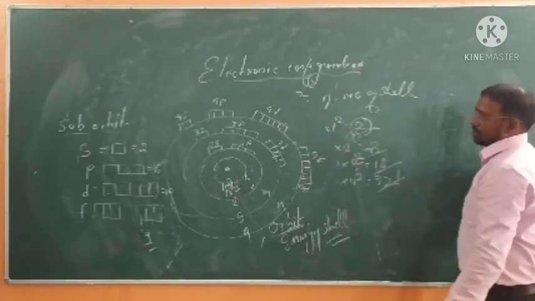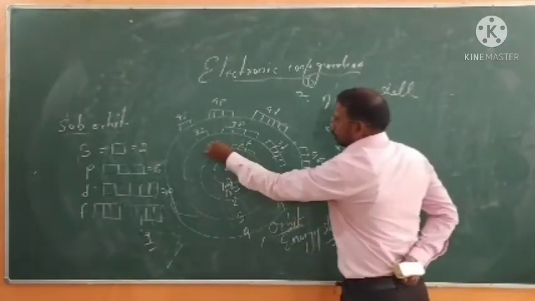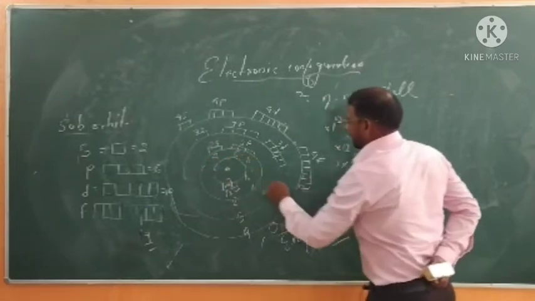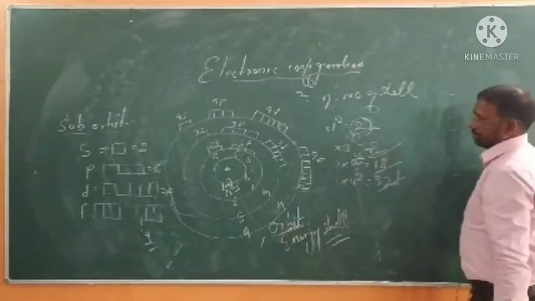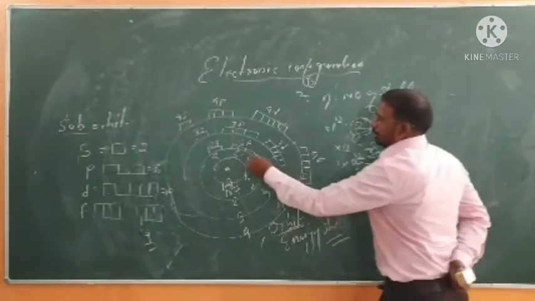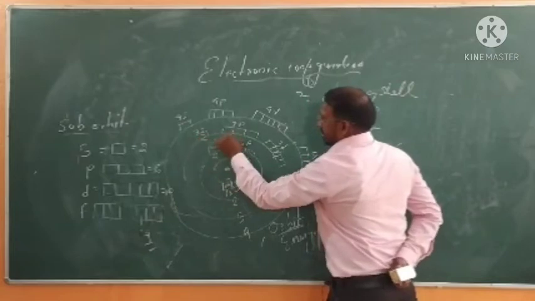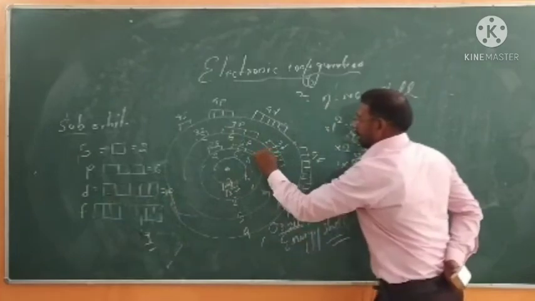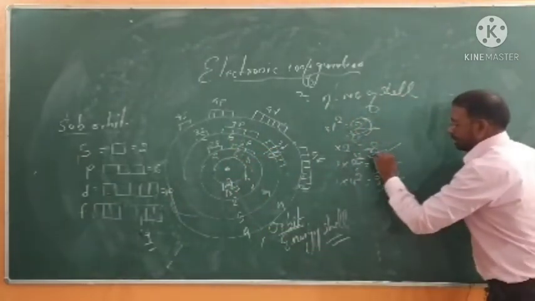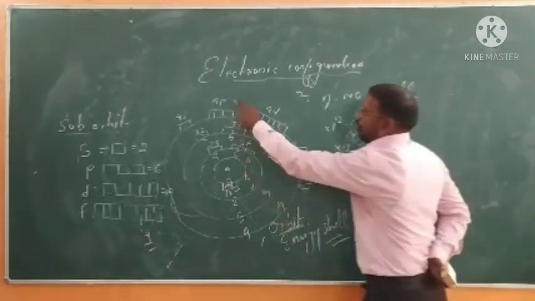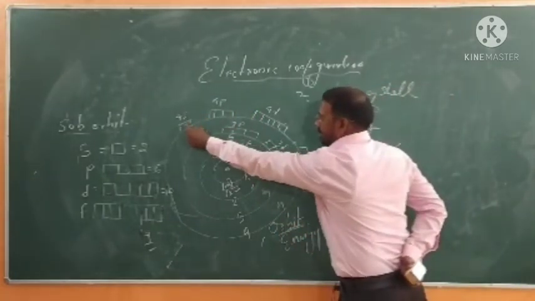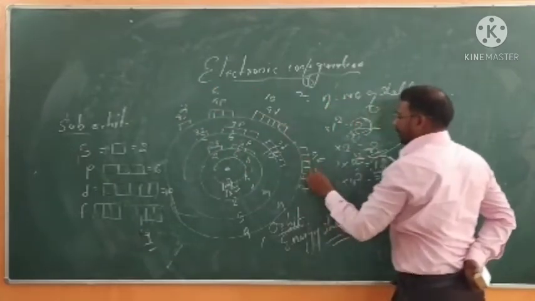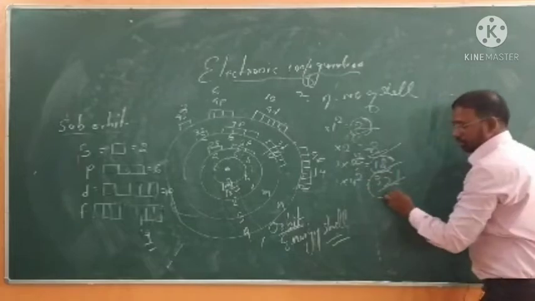And suppose I talk about second shell, 2 for S and 6 for P, how much will you get? 8 electrons, and by the formula you are also getting 8 electrons. Again we will talk about third shell, 2 for S, 6 for P, and 10 for D, then you will get 18, and by the formula you are also getting 18 electrons. And in the case of fourth shell, 2 for S, 6 for P, 10 for D, and 14 for F, and you will get a total of 32 electrons.